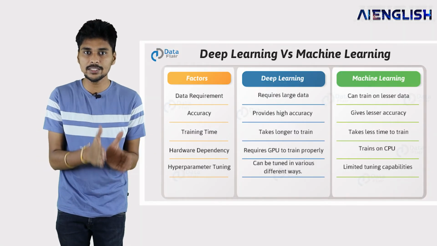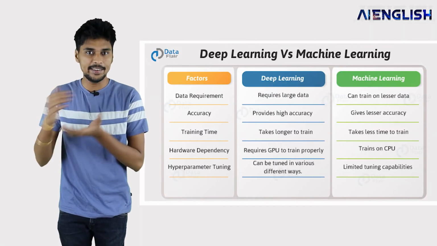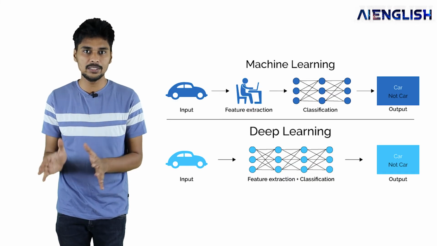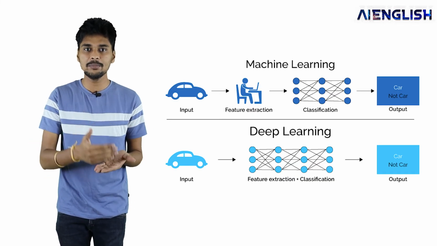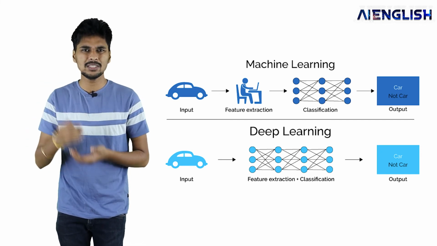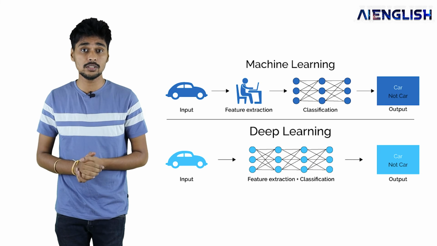So these are the differences between machine learning and deep learning and artificial intelligence. And I hope you understand the difference between these things. In a simple way, machine learning is a kind of easy question and answer type, whereas the deep learning process is a kind of tough and complex questions with complex answers.